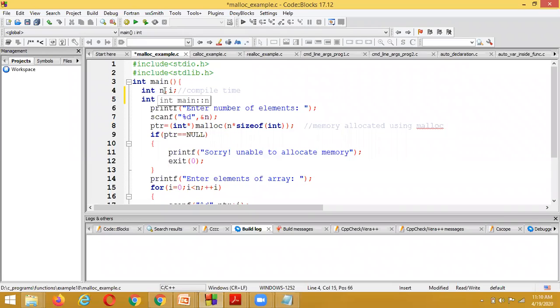Whatever the memory size of unsigned int is, that memory size is applied to n and i. But here we are declaring one more type of variable, a pointer type variable.